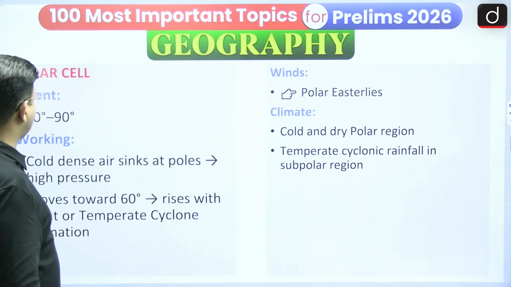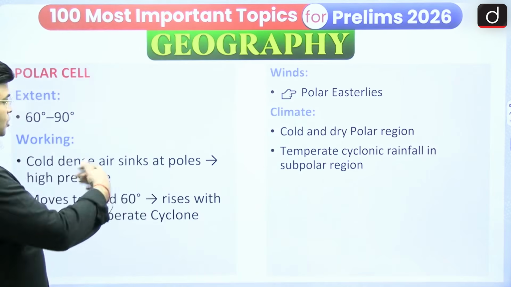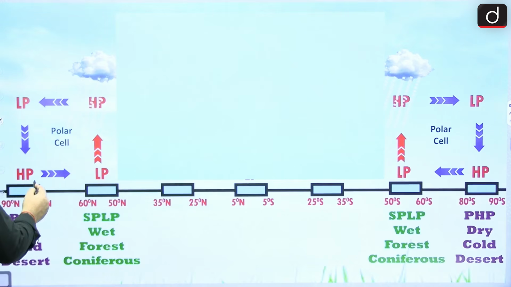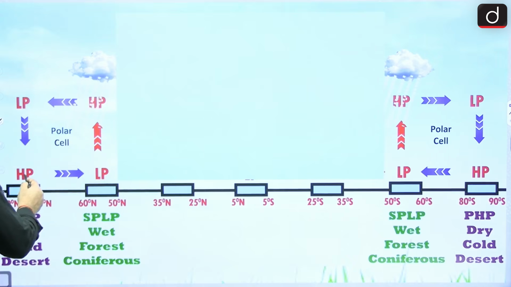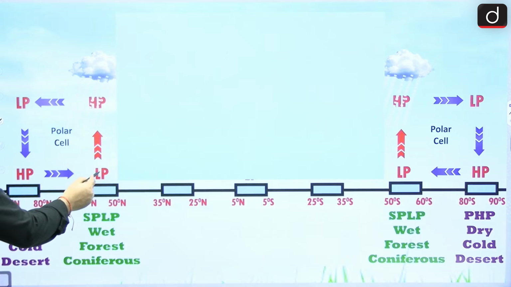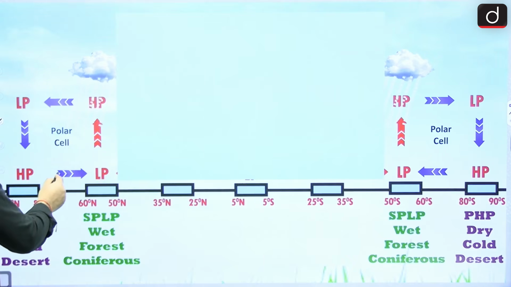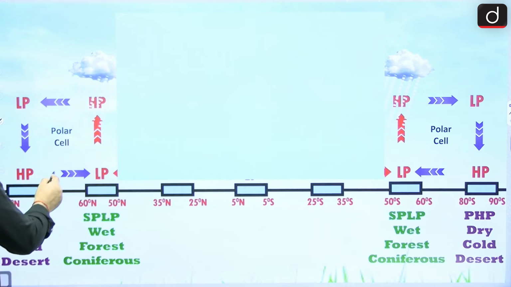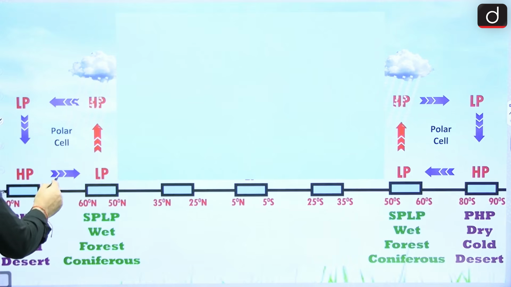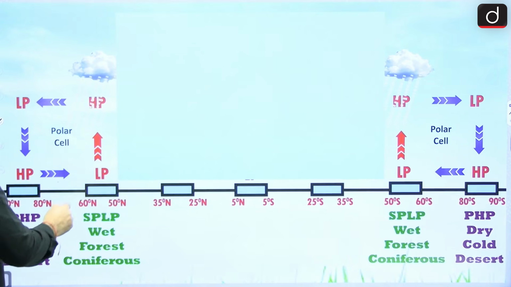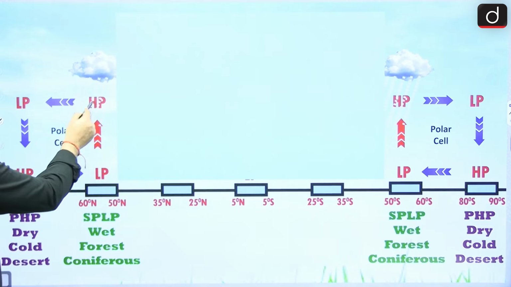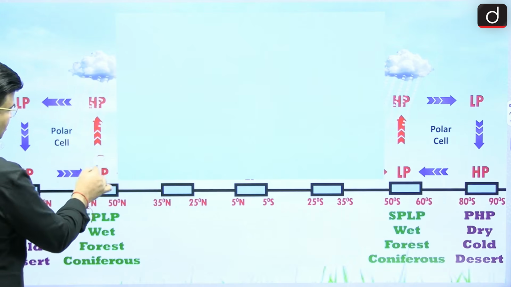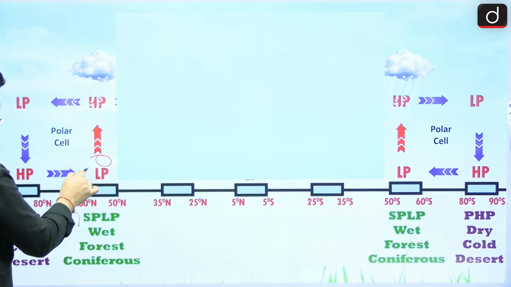The next one that we have to see is the polar cell. Before doing this, let us see, it is in the polar region. The winds are moving from the polar high pressure to the subpolar low pressure, moving equatorward on the surface, and they are known as the polar easterlies. In the upper atmosphere, the air is rising up in the form of front formation. Again, listen to me, this region has front formation, temperate cyclone.